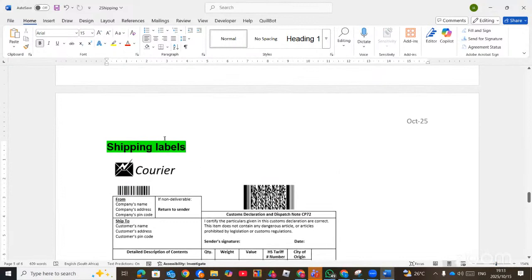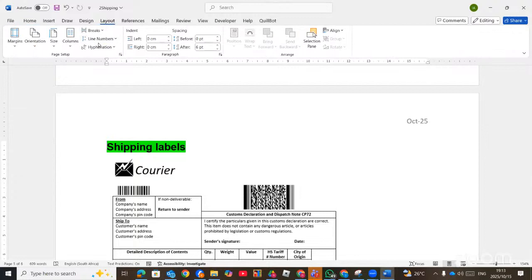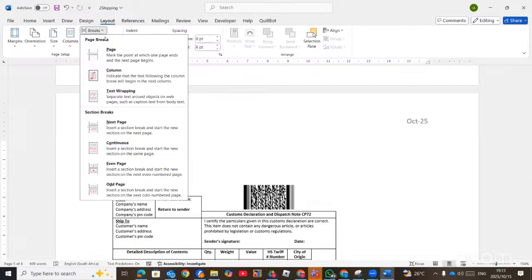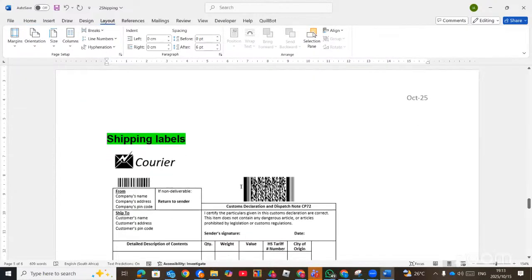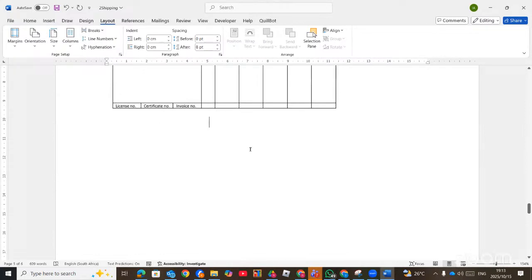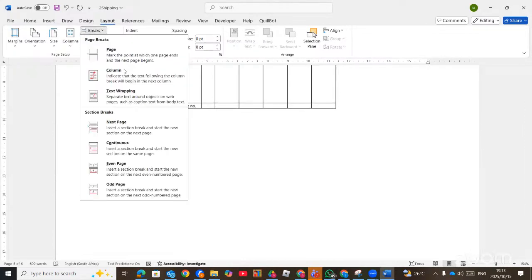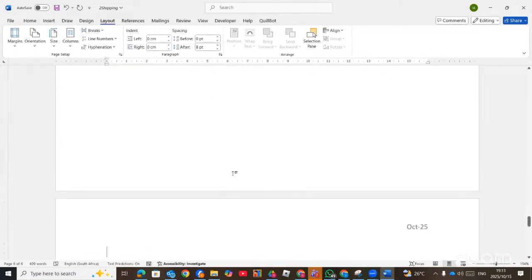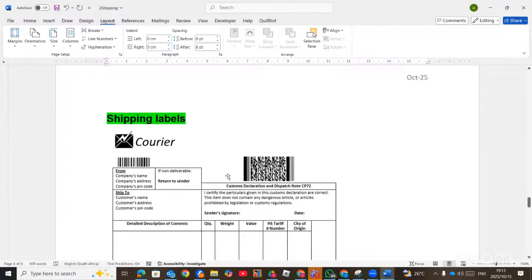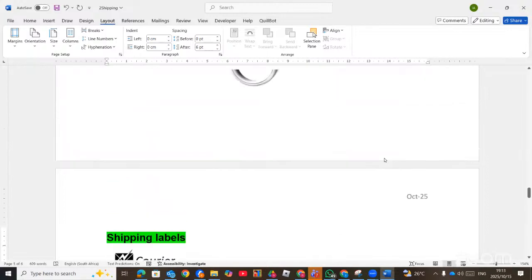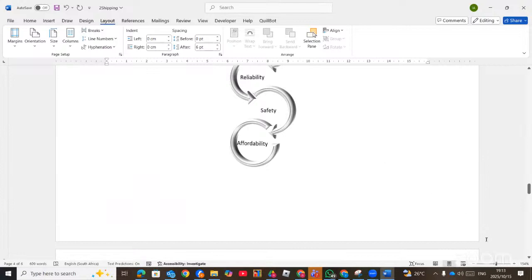Now, to change only one page to be landscape, you need to put section breaks. So we can click before shipping labels, and then we go to layout, then you will find breaks, then you choose continuous. And after that one also, you go again, breaks, continuous. So we have separated this page. Now I want this one to be landscape, the rest should be portrait.